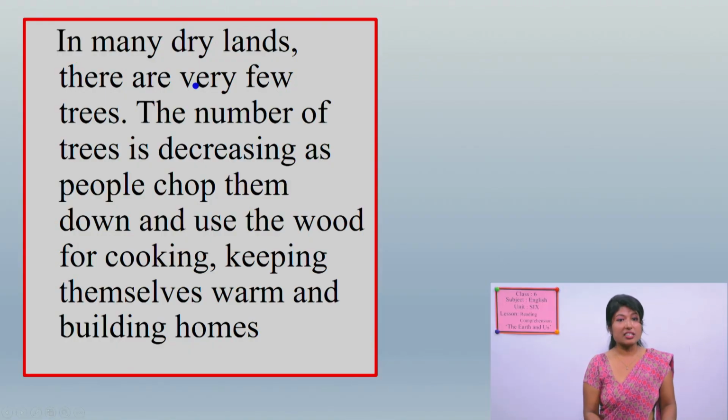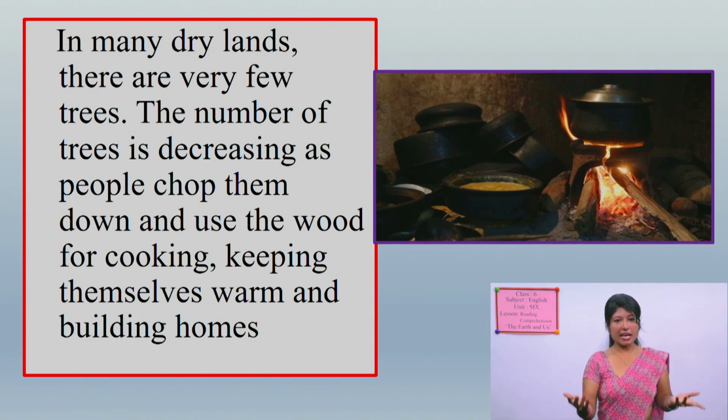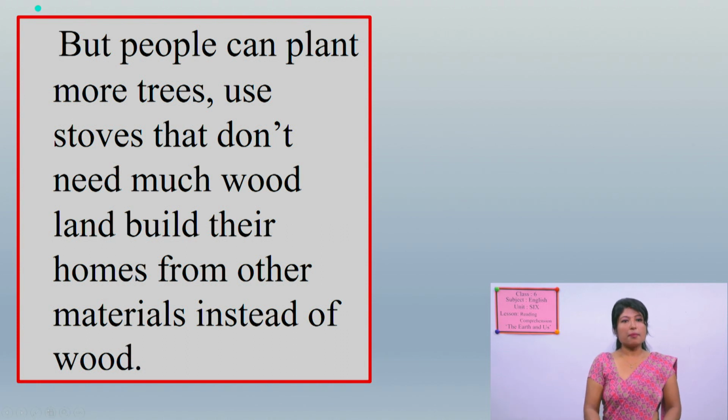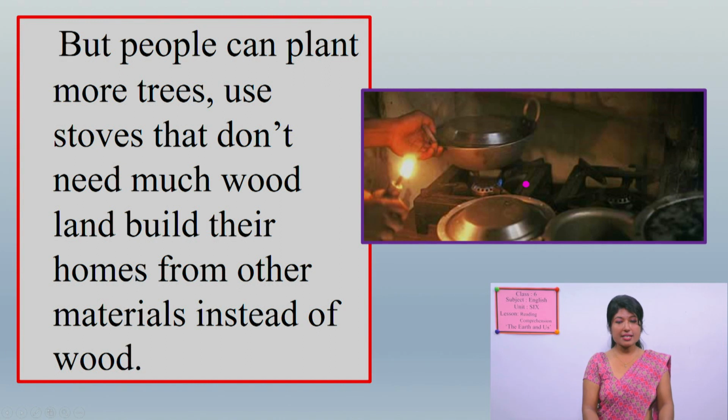In many dry lands, there are very few trees. The number of trees is decreasing as people chop them down and use the wood for cooking, keeping themselves warm and building homes. So land becomes barren. But people can plant more trees, use stoves that don't need much wood, and build their homes from other materials instead of wood. For cooking also we can use gas and other alternative energy sources to cook food.